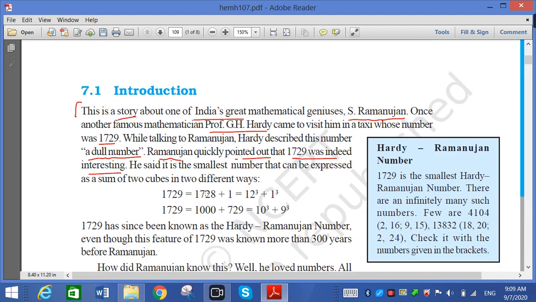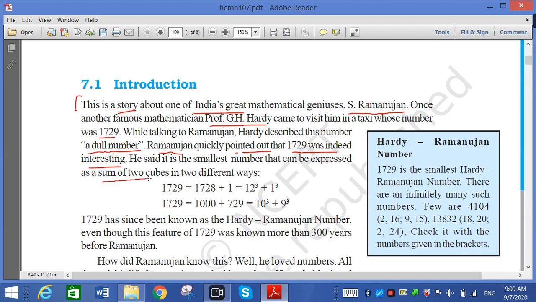Why is it interesting? He said it is the sum of two cubes in two different ways. So he represented 1729 as 12 cube plus 1 cube. If I multiply 12 three times and then add 1 into 1 into 1, then we get 1729.